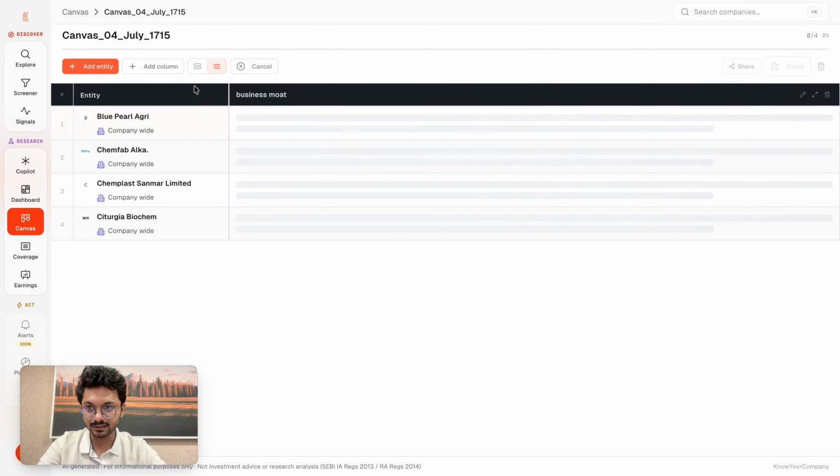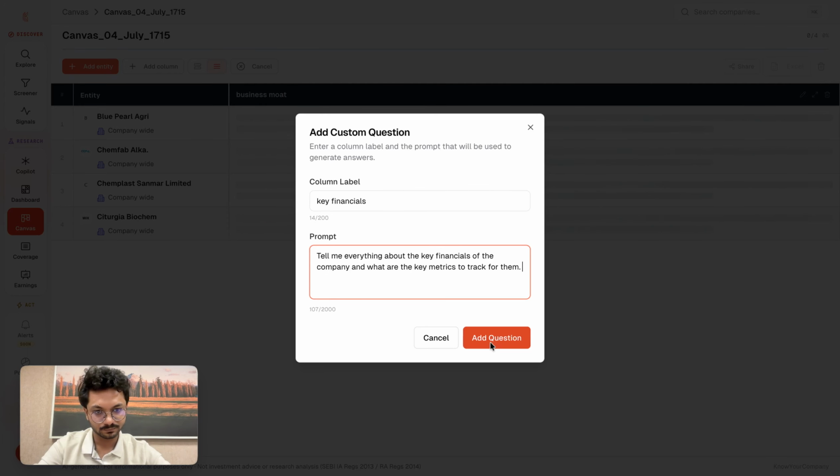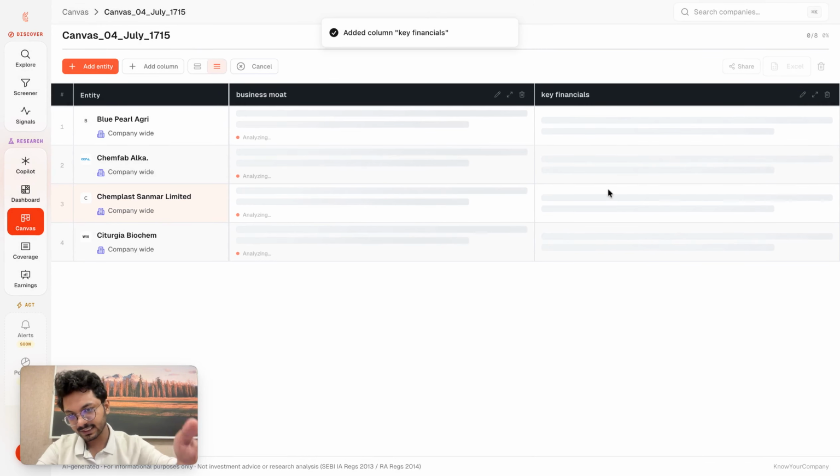If you want to add another column, okay, what are their key financials looking like? Tell me everything about the key financials of the company and what are the key metrics to track for them. Add a question, and the same question will be answered across all of these companies for you.